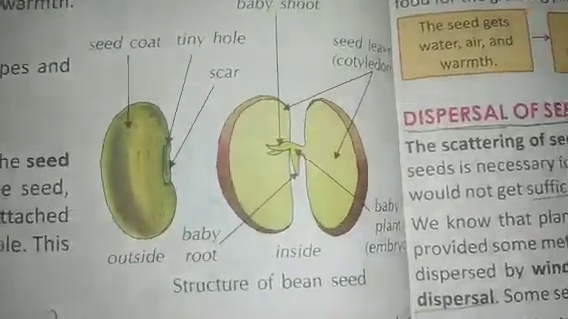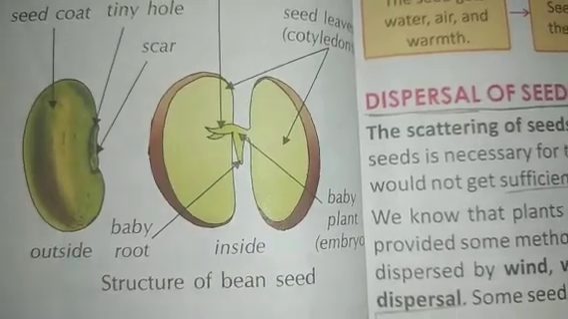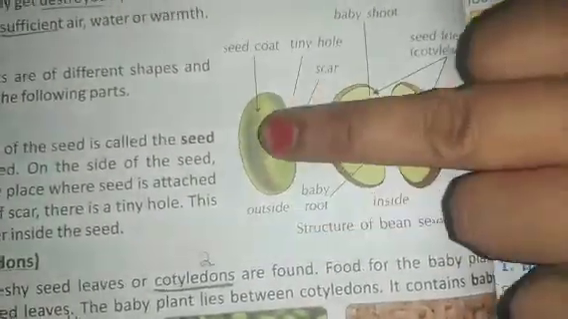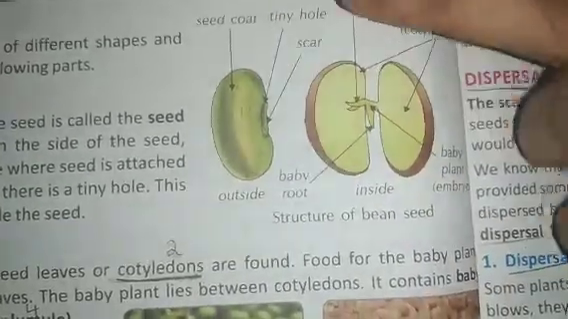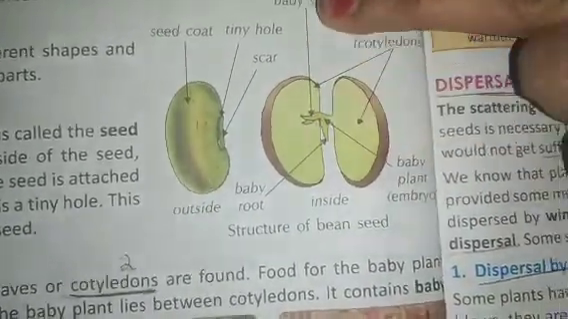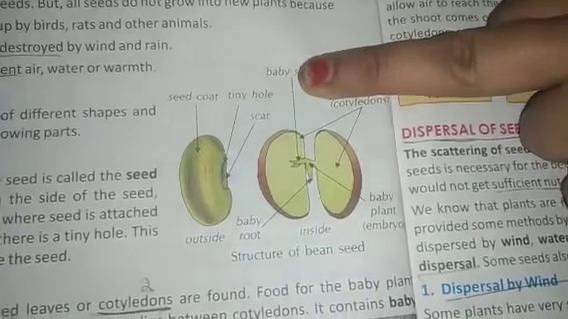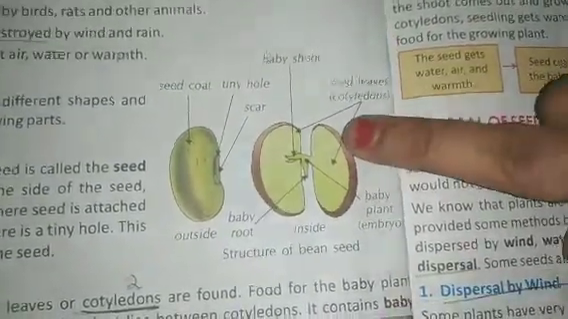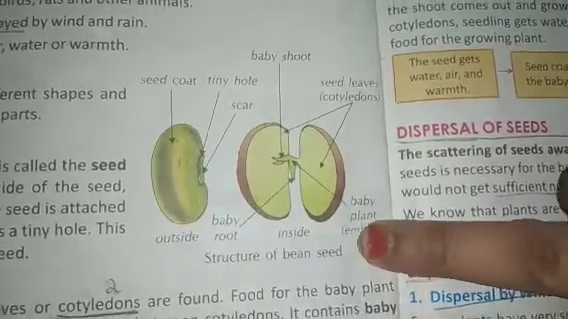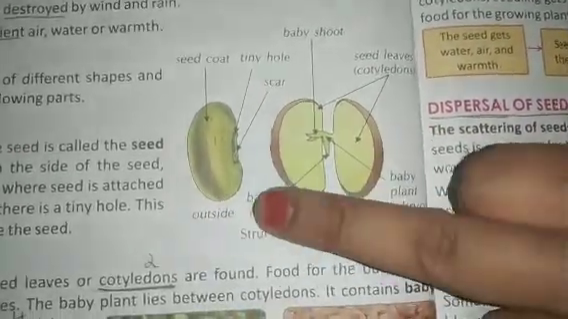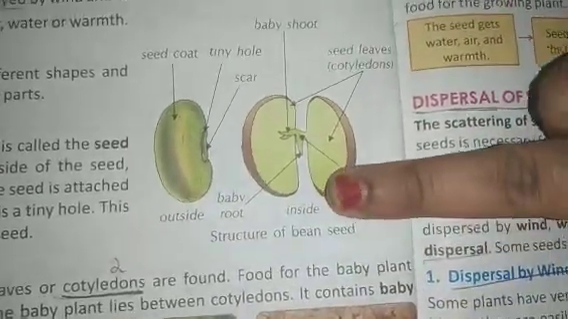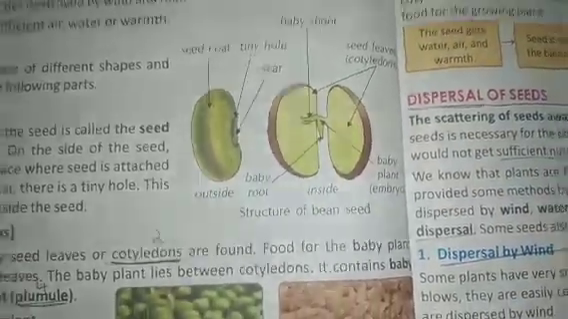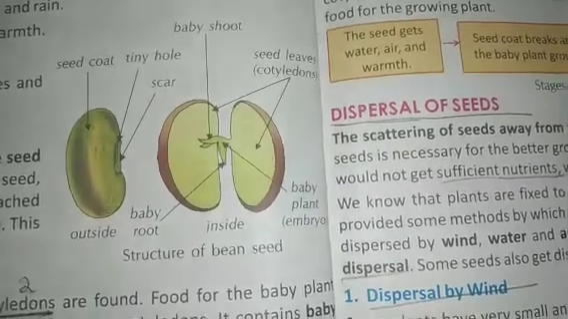Seed coat, children. What is the seed coat? Just now I showed you, no, see this. This is the baby root. This is the outside layer, the seed coat. Then tiny hole, then scar, and it is a baby shoot. This is the part of the seed, children, the structure of the bean seed. Now this is the seed leaves. Just now I showed on the board cotyledons, then baby plant embryo and baby root. This is the structure of the bean seed. This is inside. Okay. Now what is the function of the seed coat? The thick outer covering of the seed is called the seed coat.